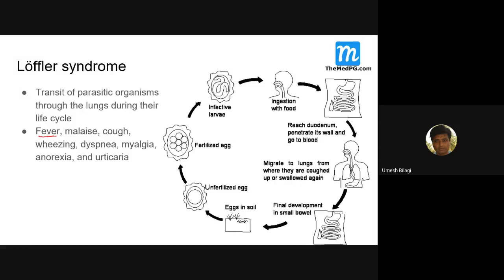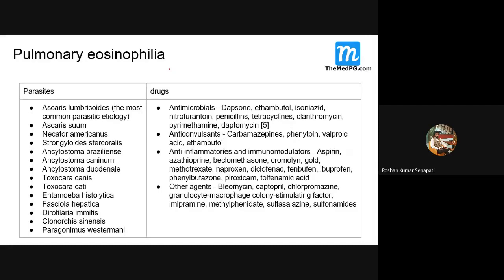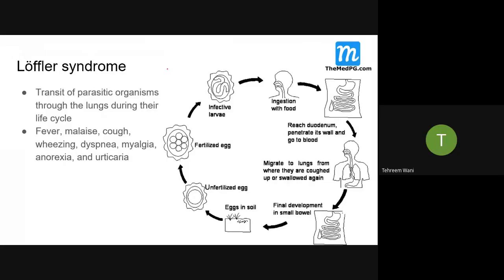In Loeffler syndrome, fever, malaise, cough, wheezing, dyspnea, myalgia and anorexia are the common symptoms they present with. It can involve any age, but children are more likely to suffer because parasitic infections are more common in children. So that's about the parasites causing Loeffler syndrome.